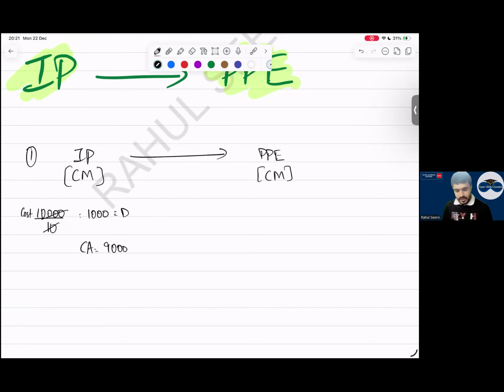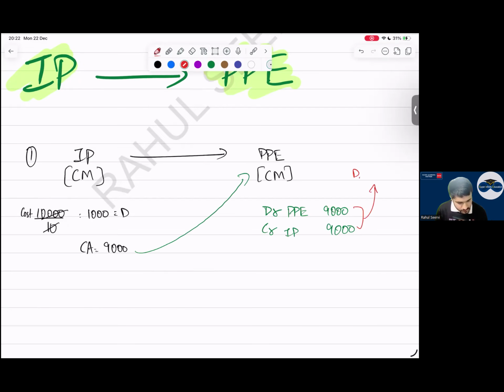Yes sir. Now, can I say what will I do with this? Should I transfer it, debit, credit, what will I do? Debit PP, credit IP. Can I say I will depreciate this 9,000 now? Yes, sir. Where will the depreciation go?